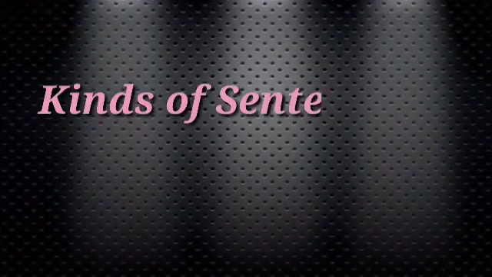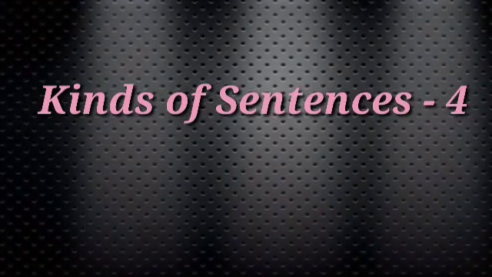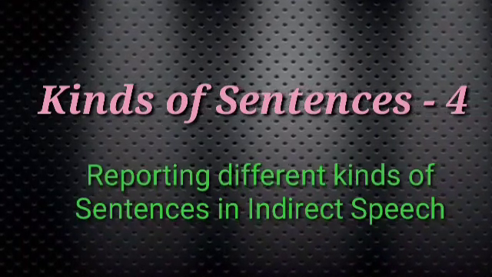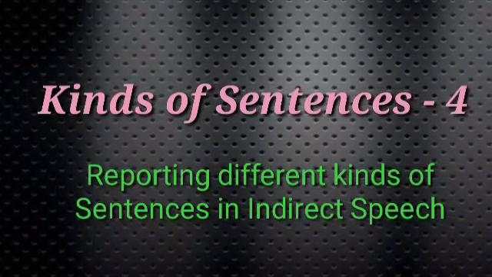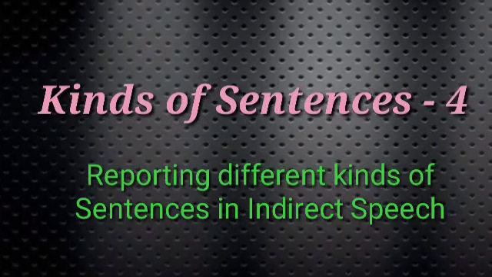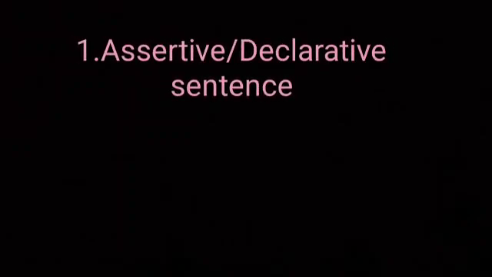And you all know that there are 4 types of sentences. Now we are going to see how we should report different types of sentences in indirect speech. That is, according to the nature of the sentence, what all the changes should be done. The first type is assertive or declarative sentences. So when a statement is reported, it has to be reported in indirect speech with the conjunction that.